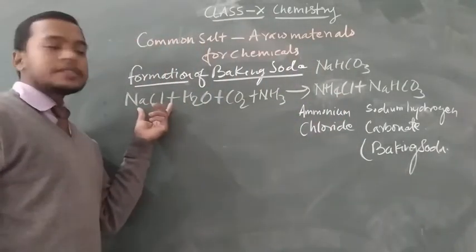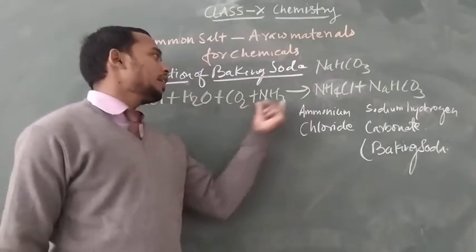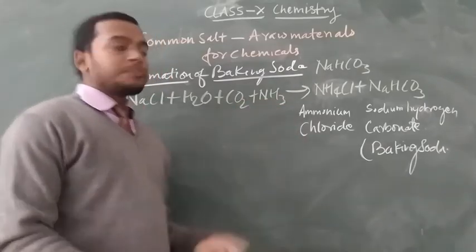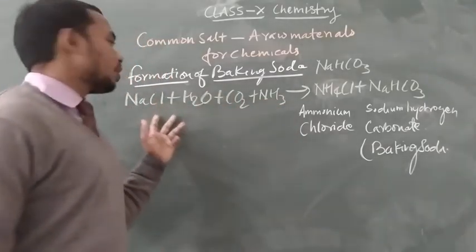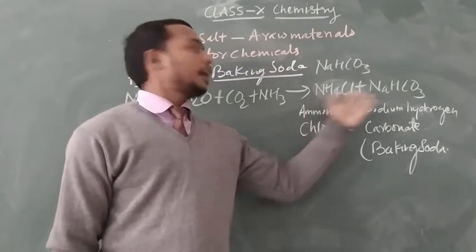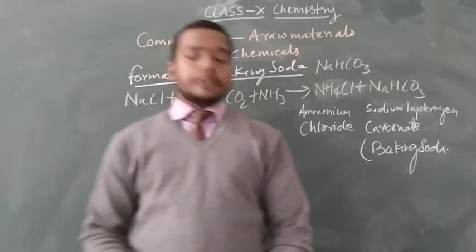First we take NaCl and dissolve it in water, and pass two gases, carbon dioxide and NH3. Carbon dioxide gas and ammonia gas pass into the aqueous solution of sodium chloride, and we find ammonium chloride and sodium hydrogen carbonate.